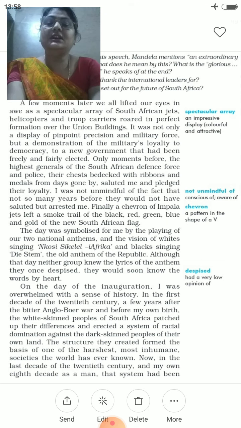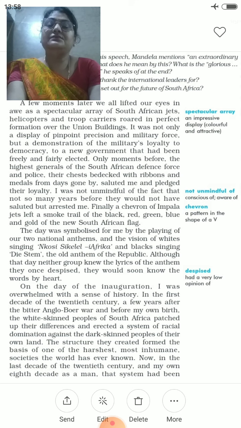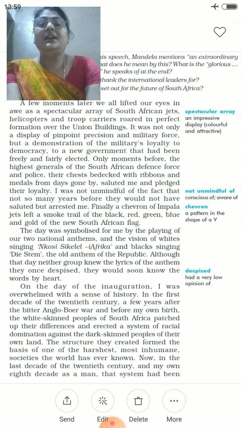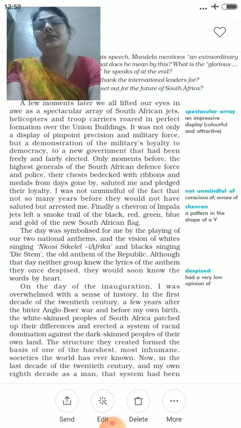The old anthem of the Republic, although that day neither group knew the lyrics of the anthem they once despised. But what was happening there? The white people's anthem, everyone knows that, but the black people's anthem was not known by the people, and they would soon know the words by heart. But Nelson Mandela had faith that soon this anthem would also be learned by every person of the country.